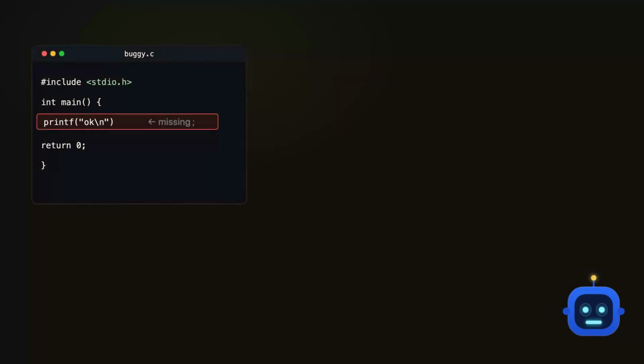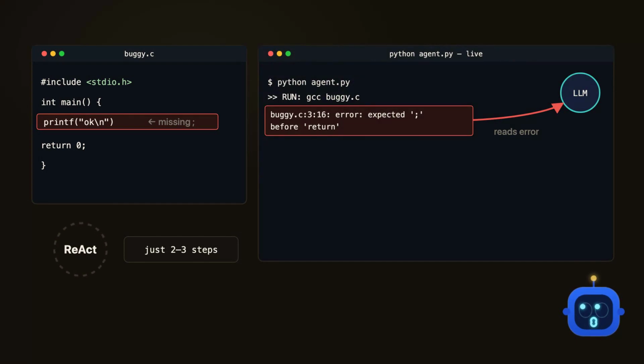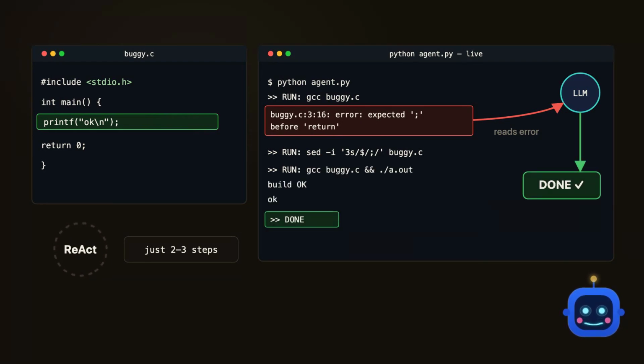To demo it, we give it a C program with one clean bug, a missing semicolon. One clear error keeps the loop short and readable so you can watch every step. The agent runs the compiler, sees the error, and reads it. It emits a fix command to correct the broken line in the file. It compiles again, the program builds cleanly, it runs it, the output looks right, and it sends done.